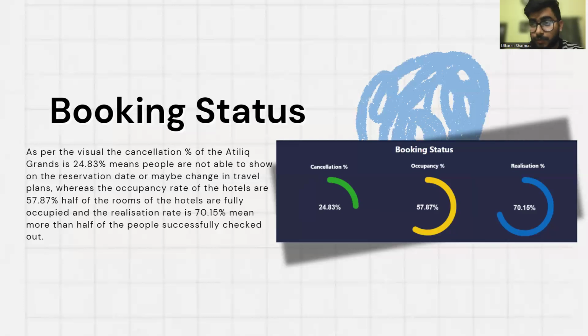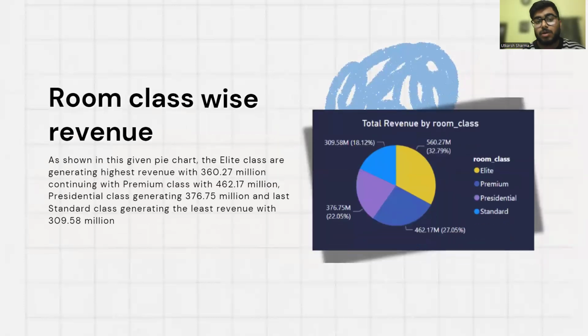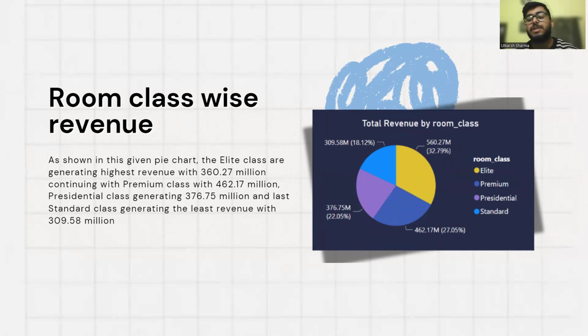So these are the status of the booking. Then we are going to talk about the room class wise revenue, right? In room class wise revenue, we have different types of class, basically four types: elite, premium, presidential, and standard.